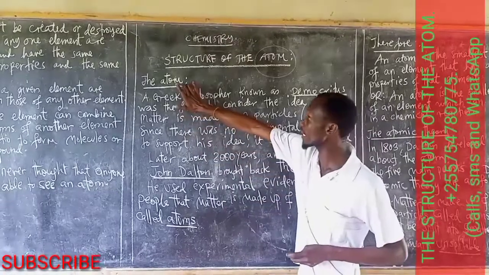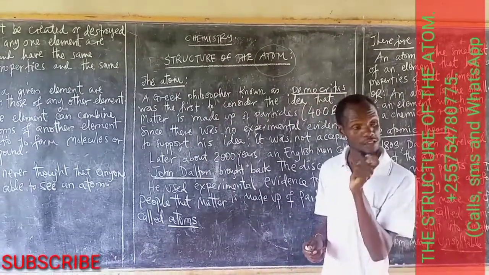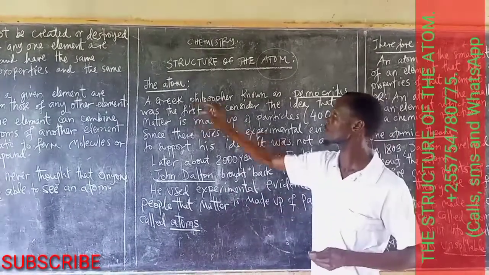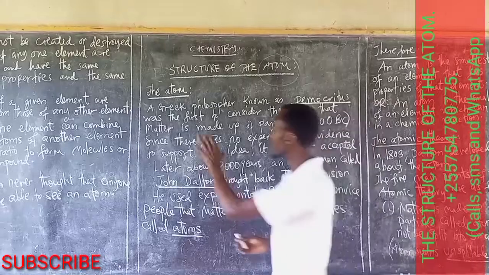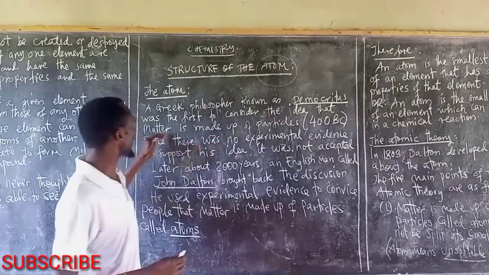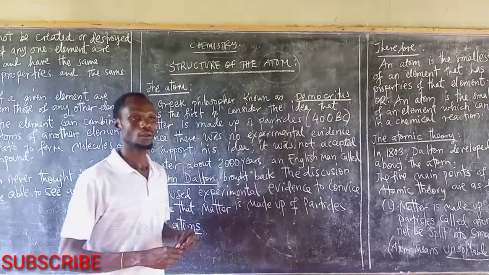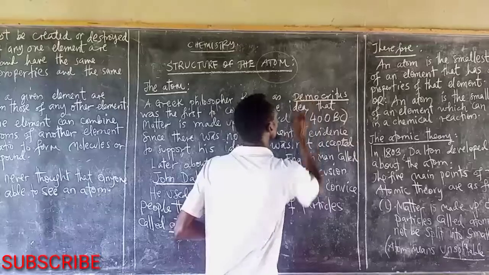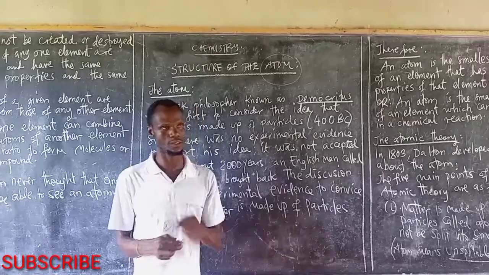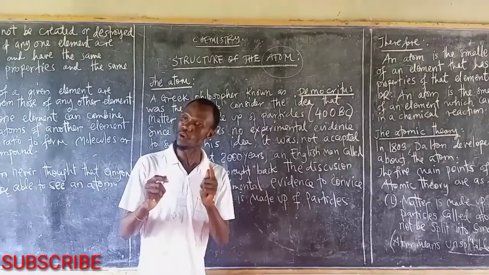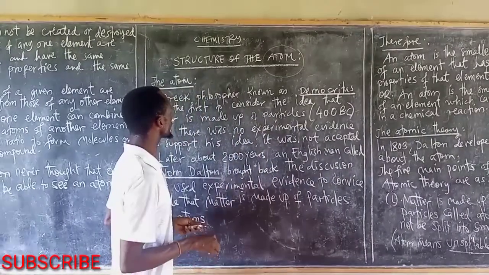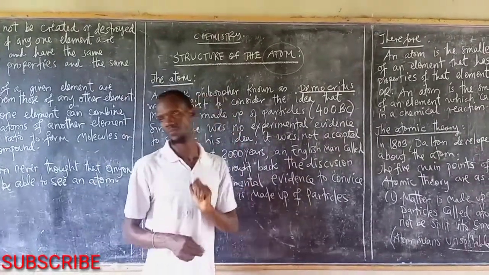And it was done in that way because the first one who discussed the atom was a Greek philosopher. A Greek philosopher known as Democritus was the first to consider the idea that matter is made up of particles. Matter is made up of tiny particles called atoms. Tiny particles means smallest particles.